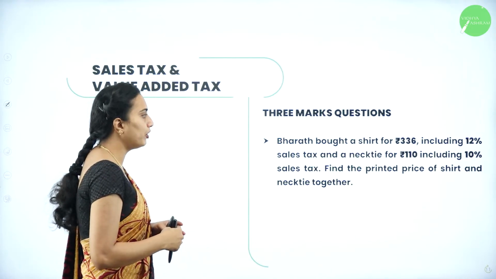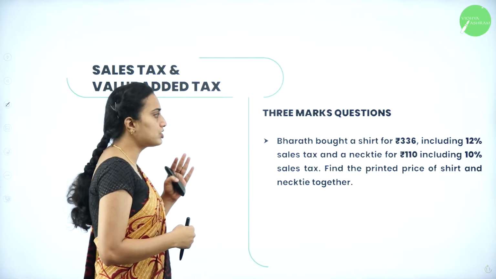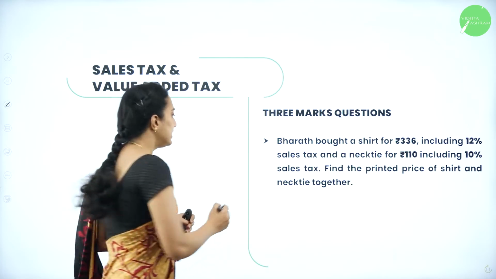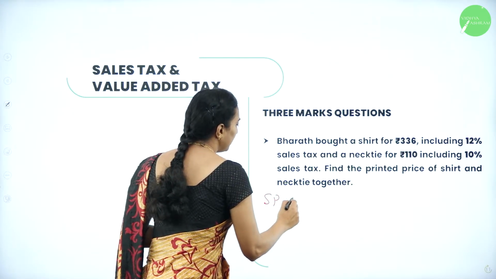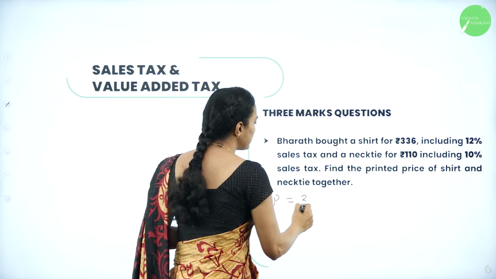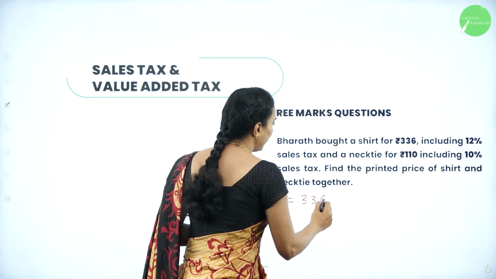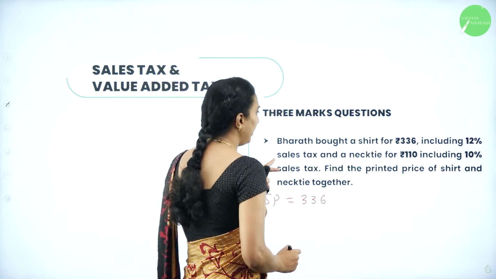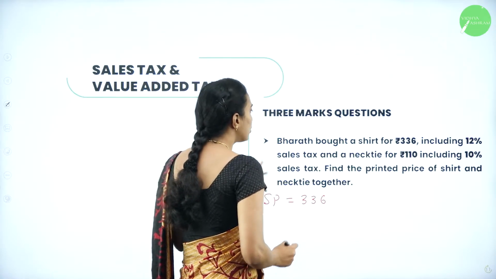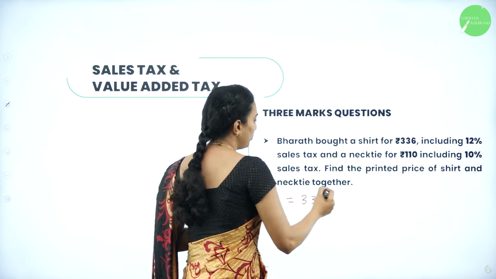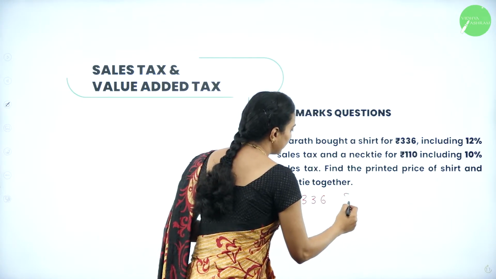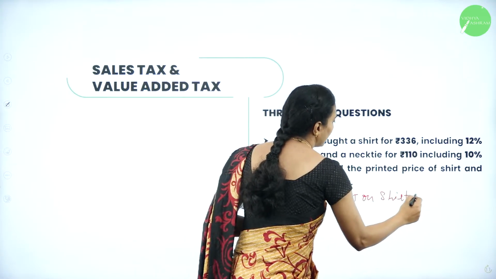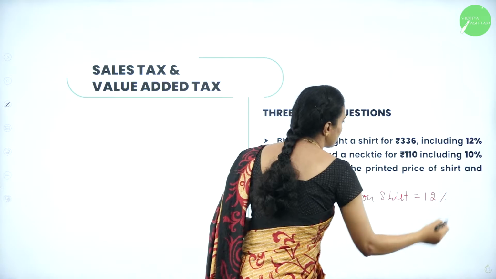So first I am going to consider Bharat bought a shirt for rupees 336. Therefore, the selling price of the shirt is 336, including sales tax, and the sales tax on the shirt is 12%.